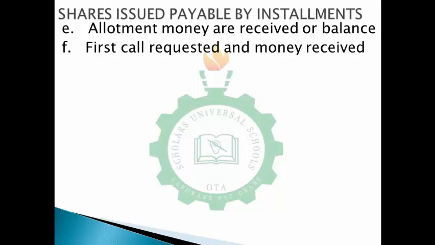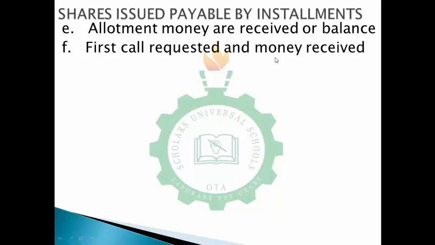Now the next step is that the first call will be requested and the money will be received. Don't forget, I have done my application, which is 50 kobo. I've done my allotment, which is 30 kobo. This time around, I'm making my first call. So I've requested for the money and the money has been received. Take for instance, the amount for the first call is 20 kobo. So application is 50 kobo, allotment is 30 kobo, the first call is 20 kobo.